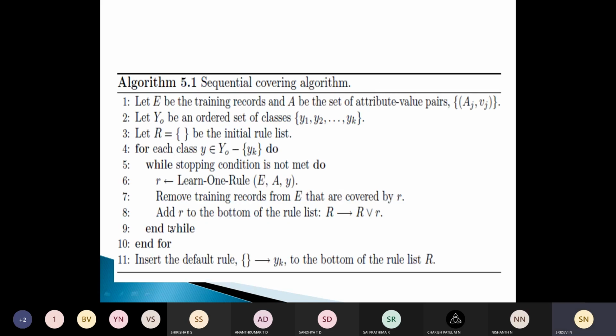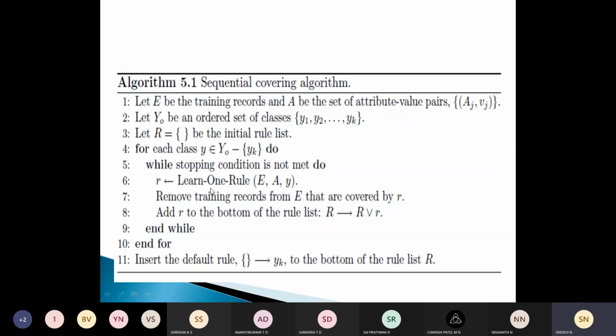So this is a summary of the sequential covering algorithm. The algorithm starts with an empty decision set R, and we have this learn one rule function. This is the function used to extract the best rule for a particular class Y, and this best rule should cover the current set of training records.